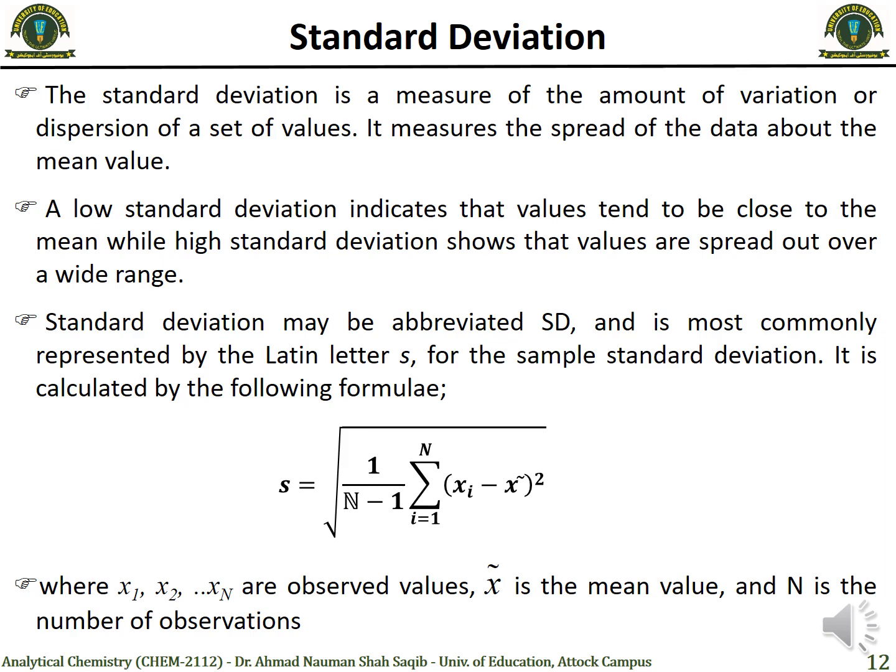So this is actually the number of values, or data sets, or number of observations. Then we have xi, which can be 1, 2, 3, 4, 5. It's actually the observed value, and then we have x bar, which is the mean value, and we take the square. So I think you guys can understand it better if we solve an example. Okay, let's move to the next slide to solve an example related to standard deviation, so that you can understand better how to calculate the standard deviation of a set of data.